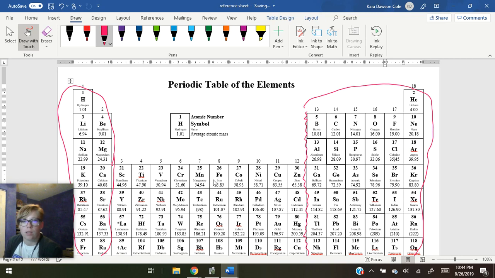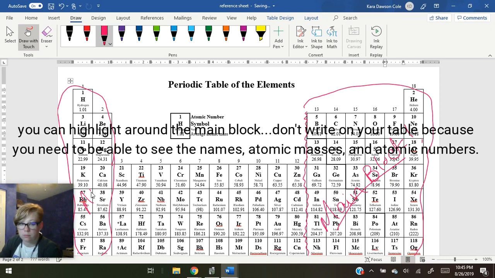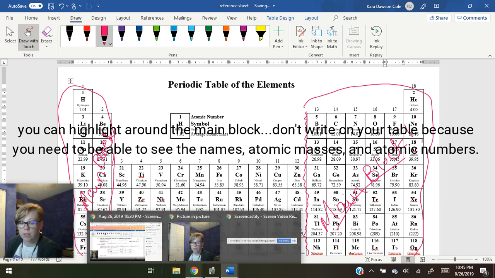Okay, so this and this are the main block. Okay, so main block. That's what the representative elements are.